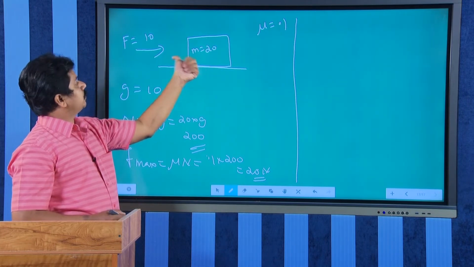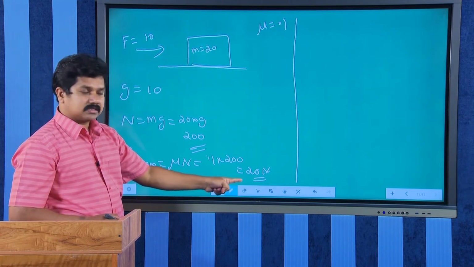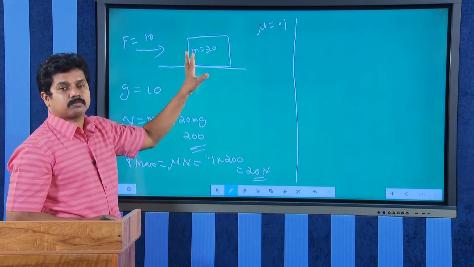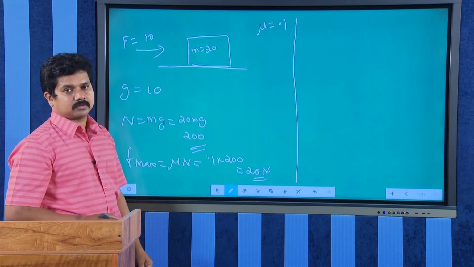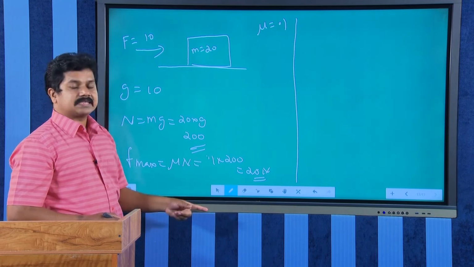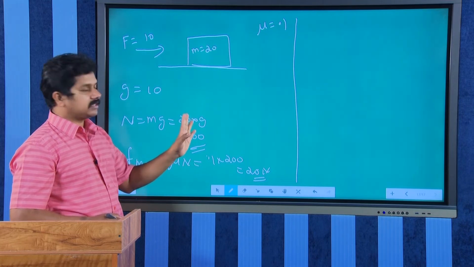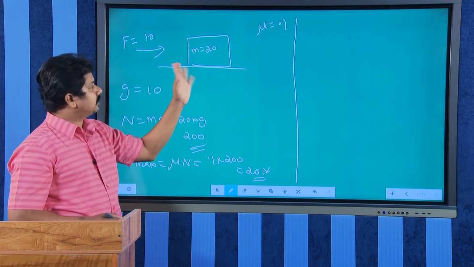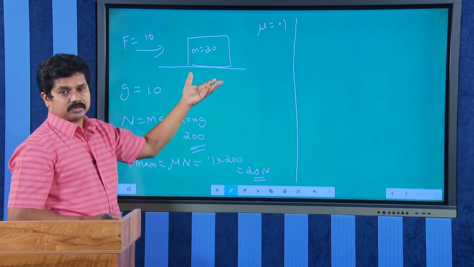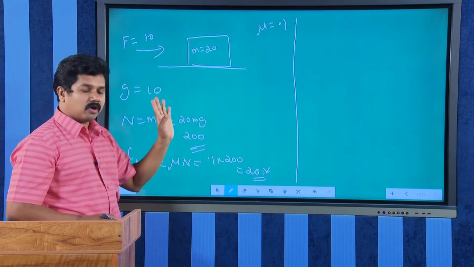You cannot say that due to frictional force it will move towards left. This is not the friction always. This is the maximum possible value of friction. Does it mean that the frictional force acting on this block is always 20? 20 Newton is the maximum, mu into normal reaction. It does not mean that throughout the motion the frictional force is 20. Here the applied force is 10 only, the block will not move.